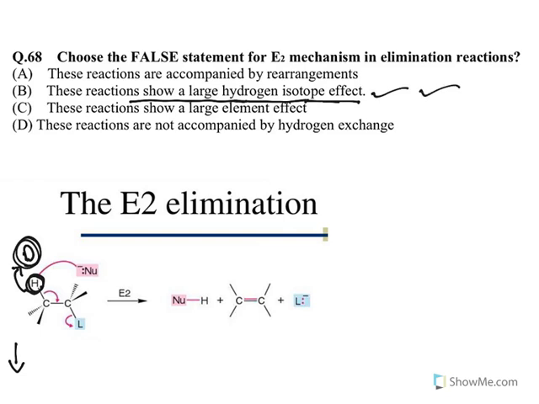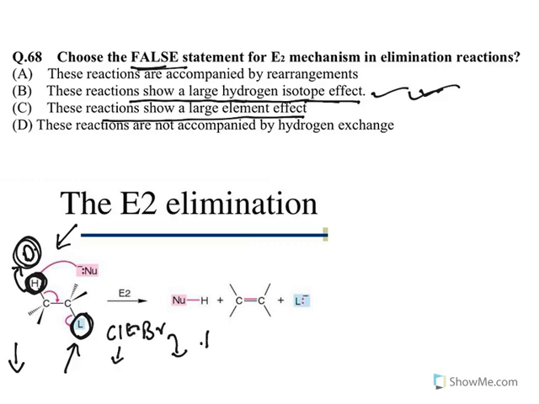Why is it getting changed? Because in the rate determining step, both steps are involved. Abstraction of a proton and leaving of the leaving group, both of them are involved, and this proton is replaced with deuterium. It affects the rate of reaction. So this is true. The question is about which one is false, so this is eliminated. Second one, the reaction shows a large element effect. Same thing as hydrogen, you have this leaving group, an element, chlorine, bromine, anything can be there. Bromine is a very good leaving group, chlorine is a little less of a leaving group than bromine. So when you replace bromine with chlorine, it reduces the rate of reaction. That is what the large element effect is. So this is also true.